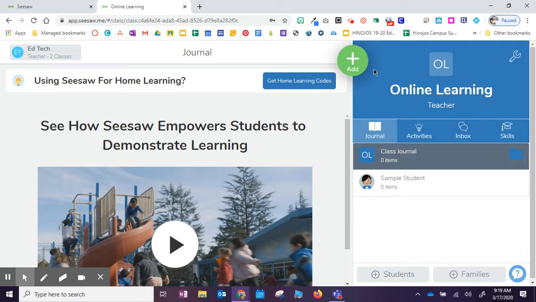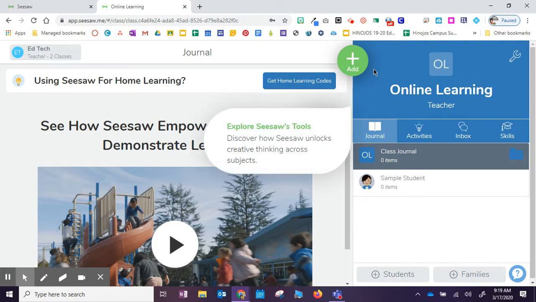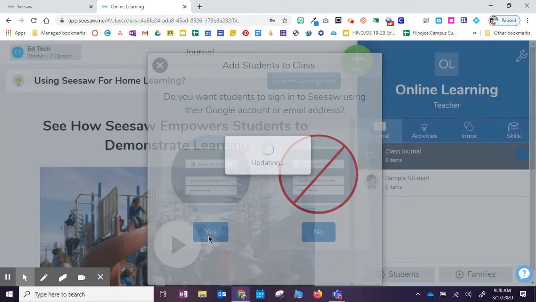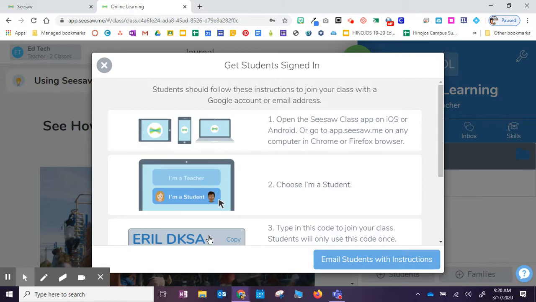Once the class is created, it automatically goes to our journal. The journal is where you will see, and other students will see, the work that has been uploaded. You see we have no students here yet. In order to invite students, you would click on this plus sign. You want to say yes when having students sign in, of course, for that safety purpose.